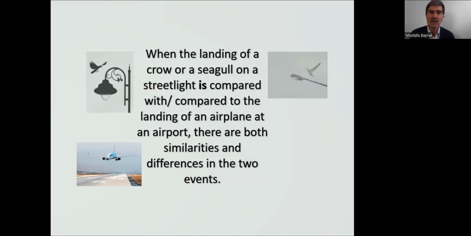When the landing of a crow on the left or a seagull on the right, on a street, is compared to the landing of an airplane at an airport, there are both similarities and differences in the two events. So is compared here: compared is verb 3, and is is one of the variations of to be.